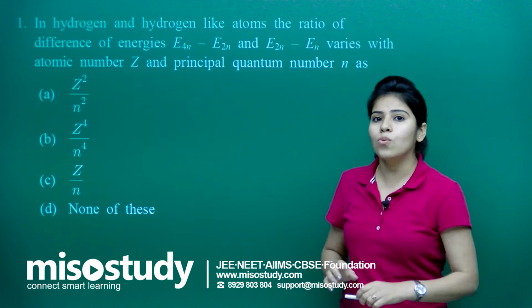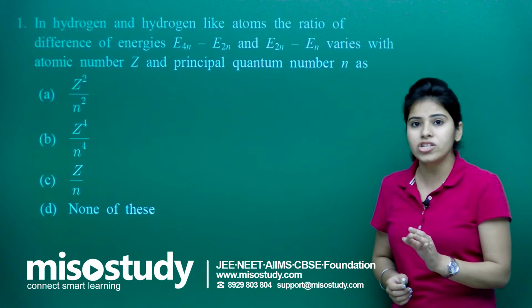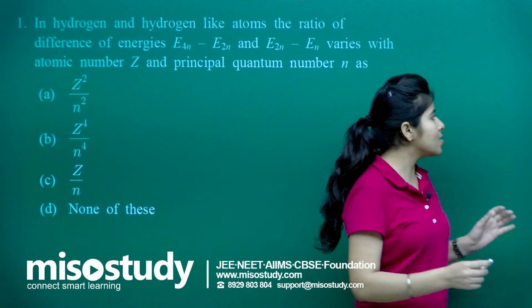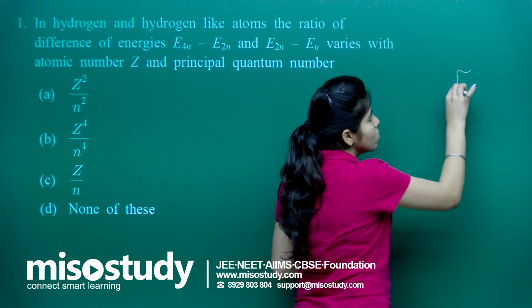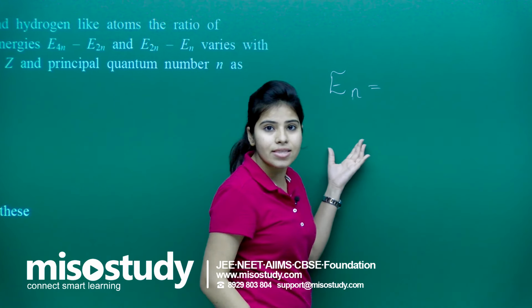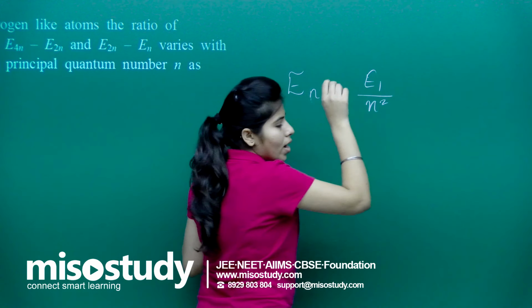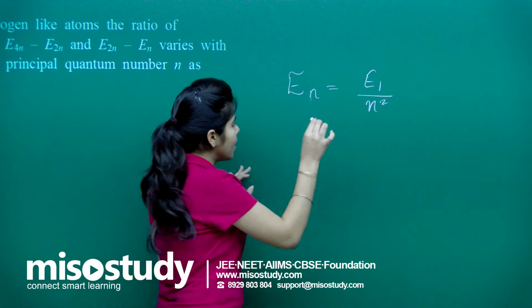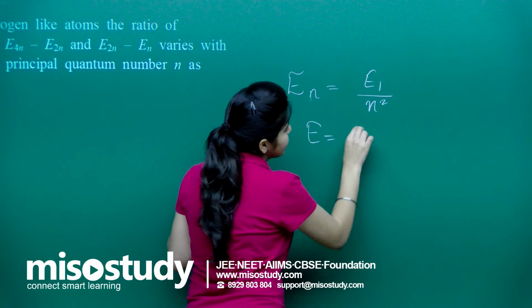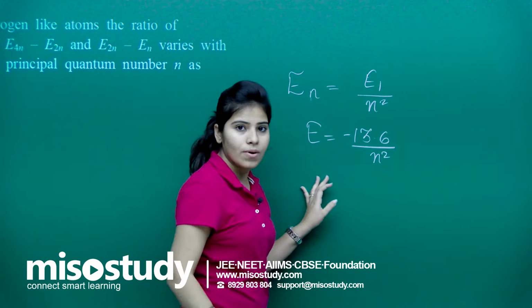Let me tell you one thing. We have read one important formula of energy in this chapter. If I write it in the form of En, then En equals E1 upon n square. We were writing E equals minus 13.6 by n square, right?